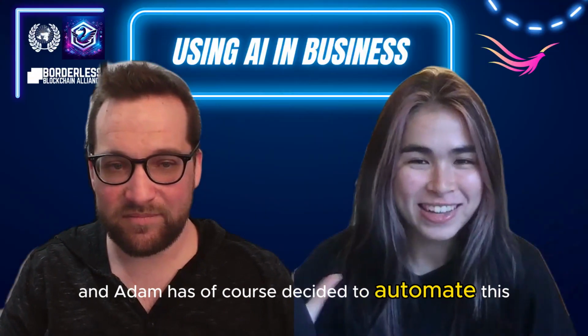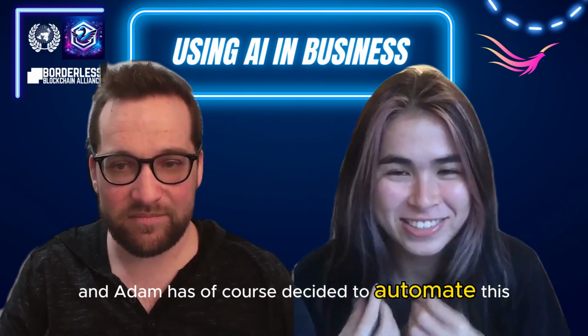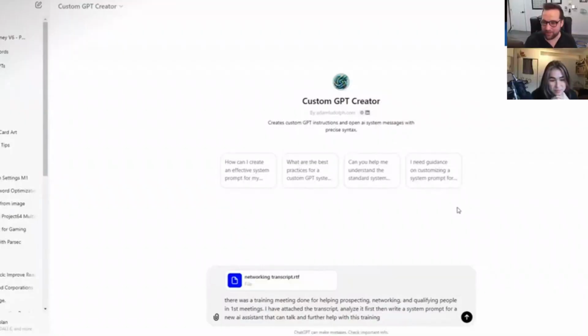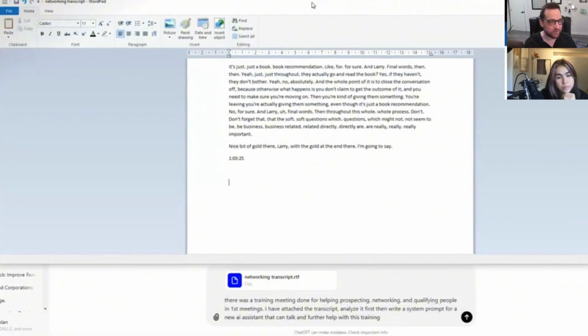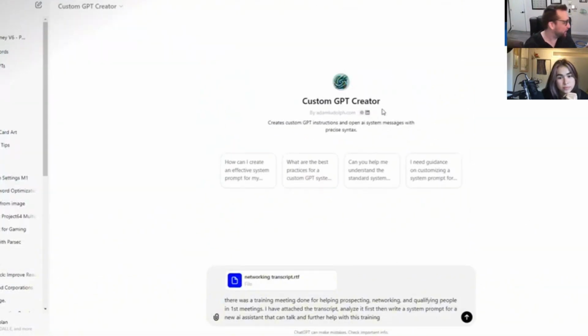And Adam has, of course, decided to automate this. I have the transcript, copied and pasted it into a text file, and now we can put the link in here too. I love this. You can make custom GPTs with this. System prompts is really what it is. So if you want to get more in depth with OpenAI assistants, agents, whatever, this is the system prompt on what it is. This will help create one with good syntax and all that.